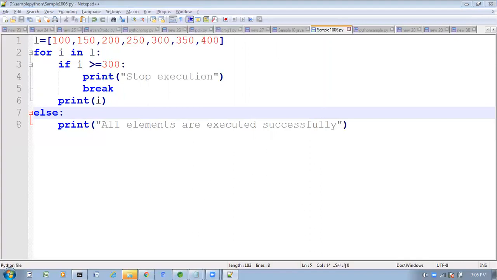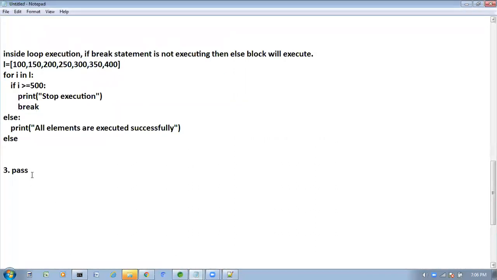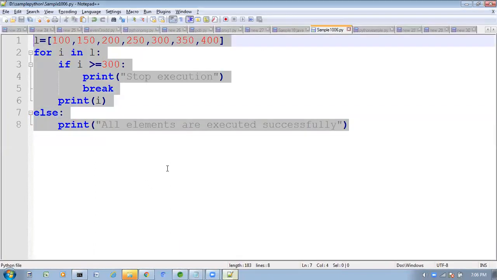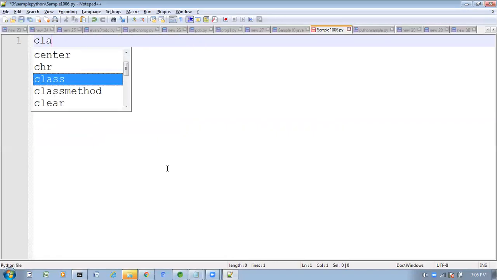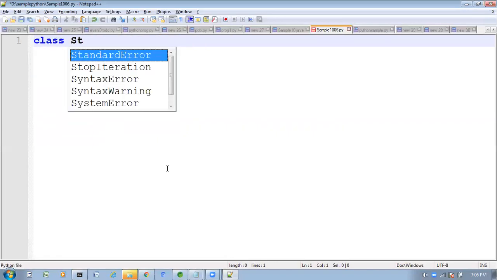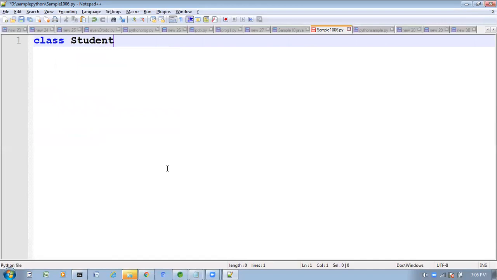Next, one more thing we have here is pass. When will we go for pass? See here, observe very carefully. Here I am writing one class, class Student. But inside the class, what we have to write, I don't know, boss.